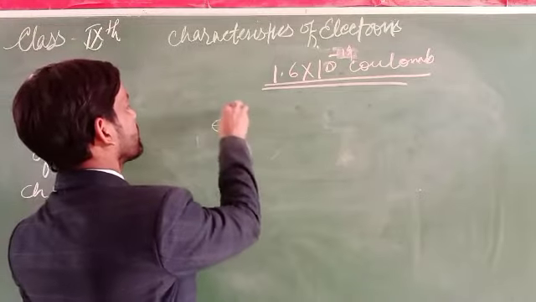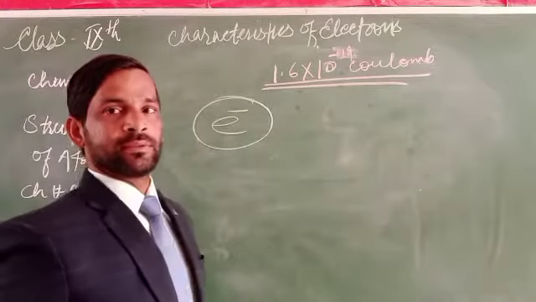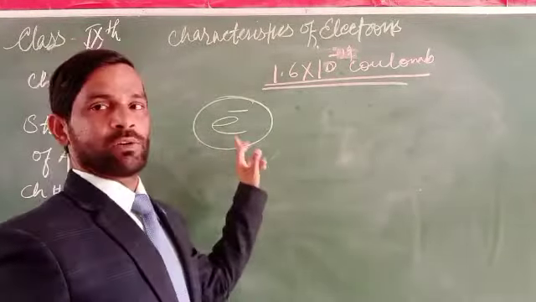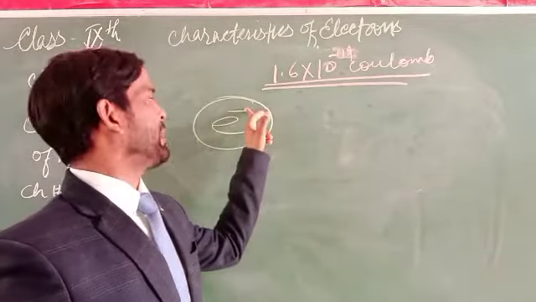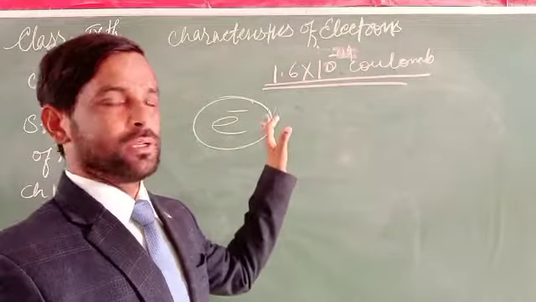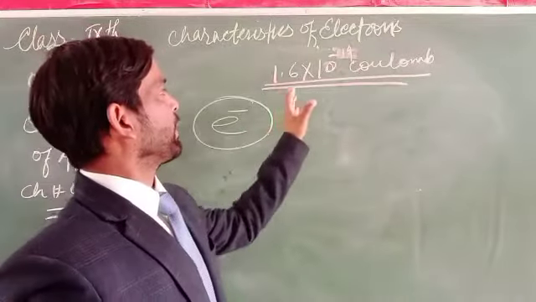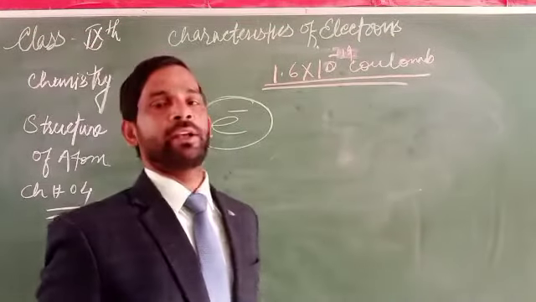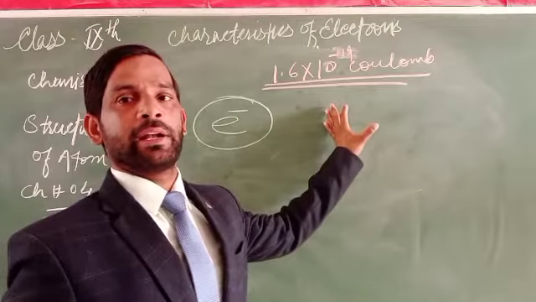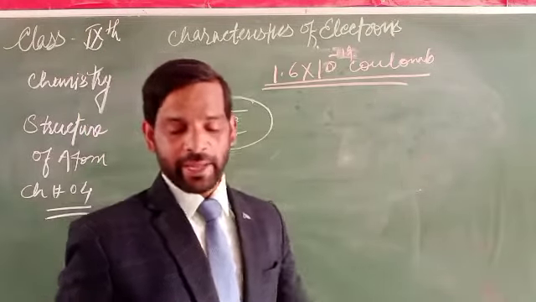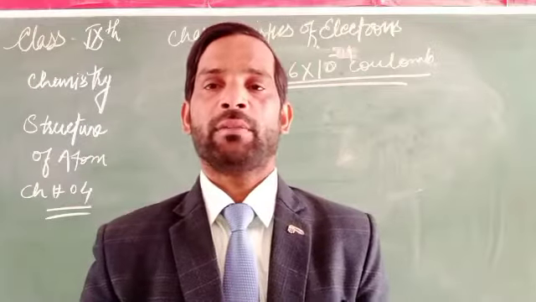As you know, it is represented like this: e with a minus sign, where e is for electron and minus proves that there is a negative charge. So we can say that 1.6 into 10 to the power minus 19 Coulomb is the relative charge that the electron has. Okay, we will discuss the next topic.